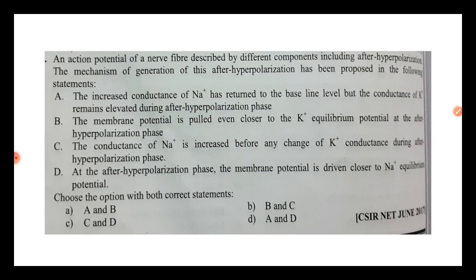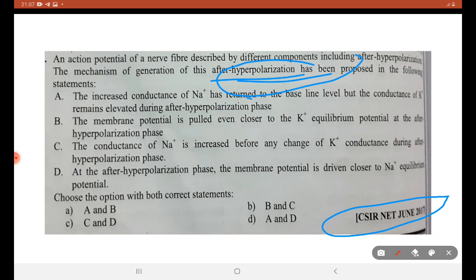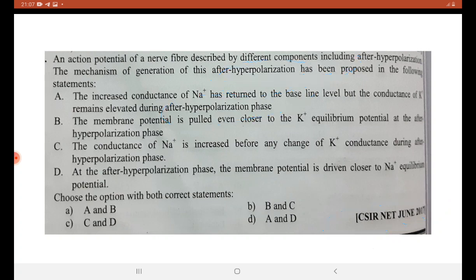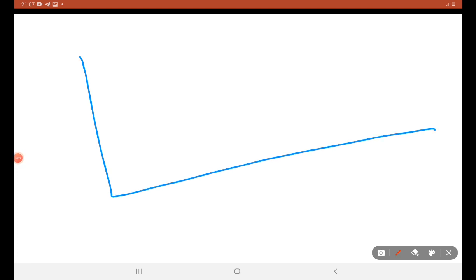Fatafat, next question from CSIR NET, June 2017. Regarding action potential and aftermath of hyperpolarization. So we should know what is hyperpolarization, what is depolarization, what is repolarization. First of all, consider this as a graph. At resting membrane potential, that is minus 70 mV. At minus 55 mV, we reach the threshold potential.